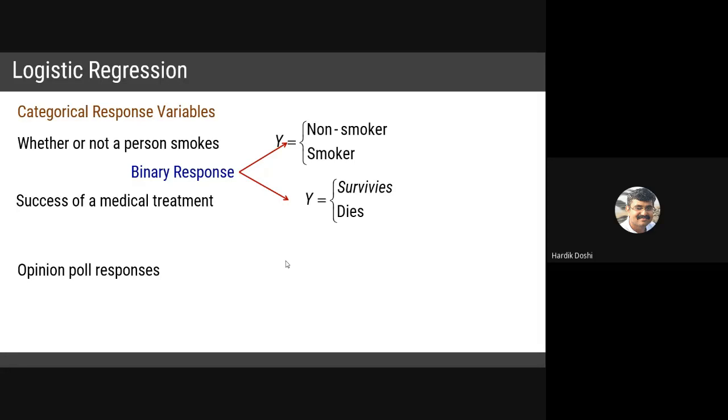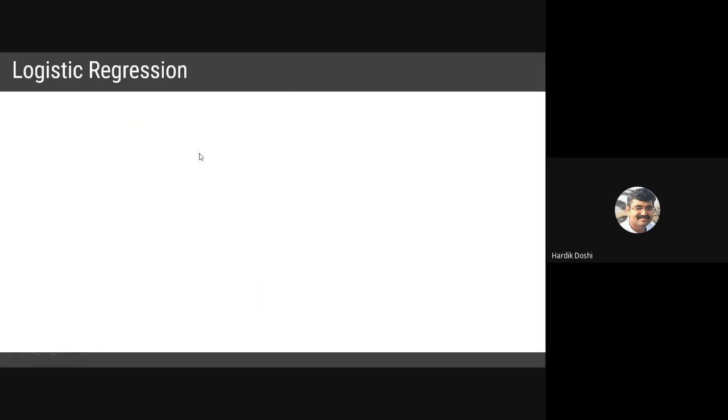Then another thing, opinion poll responses are also a type of logistic regression, where the answer can be agree or disagree or can be neutral. But this answer is termed an ordinal response. So we'll discuss this logistic regression, which is a prediction method.